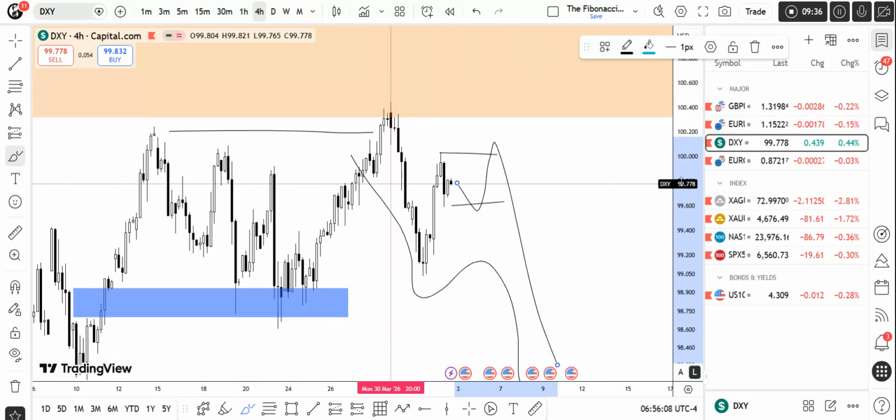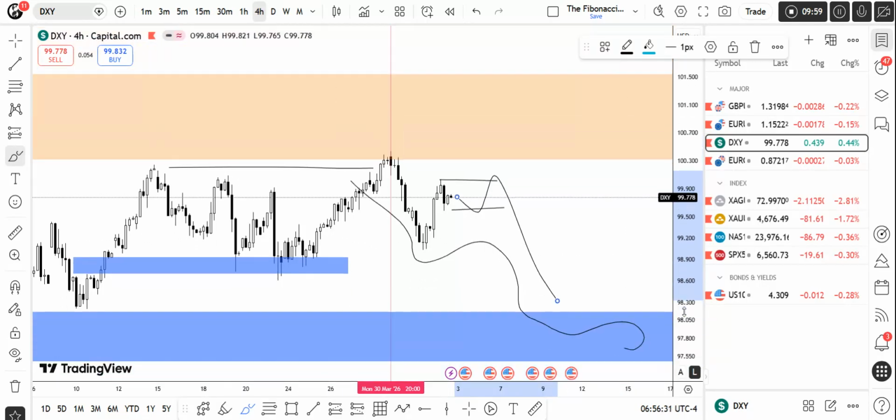And what will be the targets for this week? First thing first, I want this low to be taken out. After that, I want this high to be taken out, reacting from this fair value gap area. Then the first target should be the 99.034 level, and after that, the target should be these relative equal lows on the 98.616 area. After that we can target this swing low, which is right over here, and it is the 98.205 area. And this is the outlook for this week.